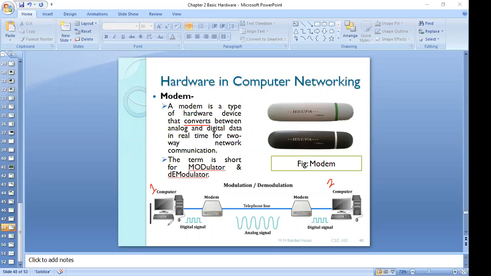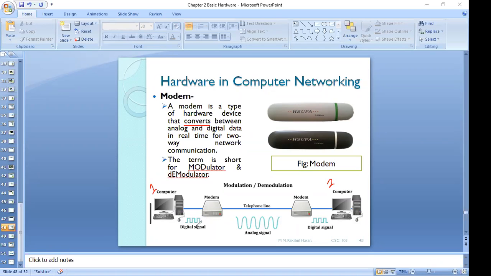Digital. It's a computer, so definitely digital. Computers always work with digital signal. I compose my email in digital format. But as I already mentioned, I cannot transmit the digital signal through my telephone line. What do I have to do? I have to convert that digital signal into analog signal, because analog signal we can transmit through our telephone line, through our broadband line, through the wire, over the air.